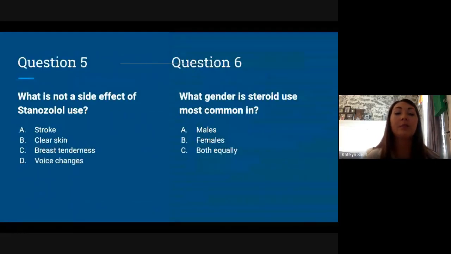So, question 5, what is not a side effect of stanozolol use? A, stroke, B, clear skin, C, breast tenderness, D, voice changes. And the correct answer for this is B, clear skin. This steroid causes acne. And then question 6, what gender is steroid use most common in? A, males, B, females, C, both equally. And the correct answer for this is A, males.